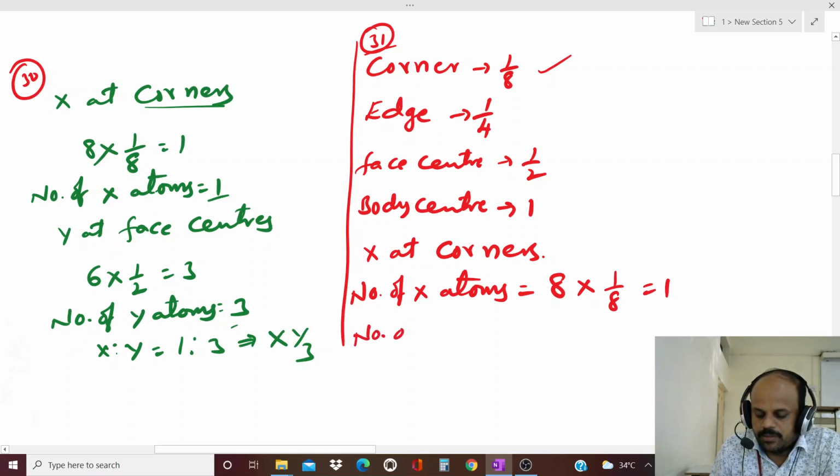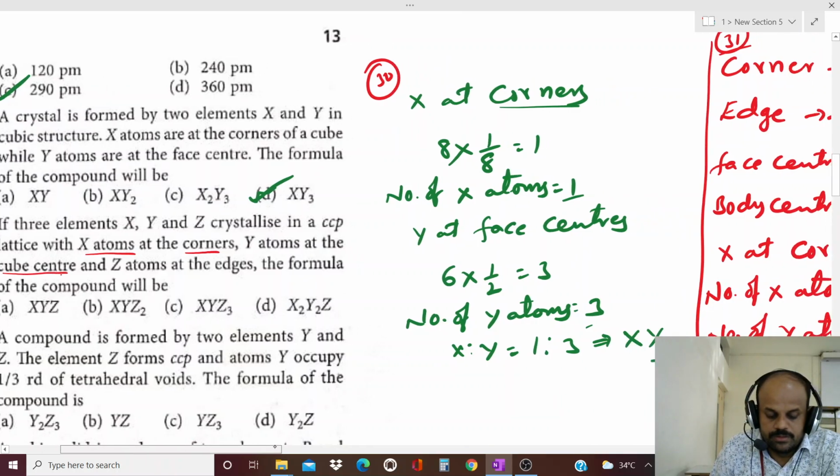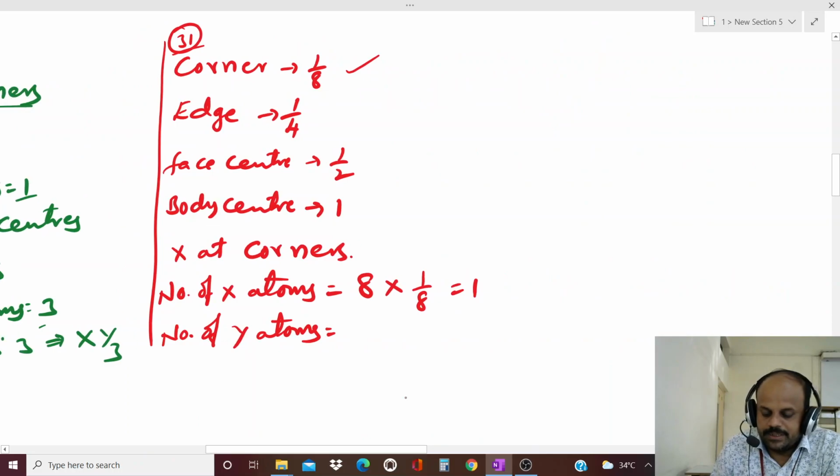Next, the number of Y atoms. Here Y atoms are at the cube center. Cube center means body center. How many bodies are there? Only one. Its contribution is 1 only. So 1.